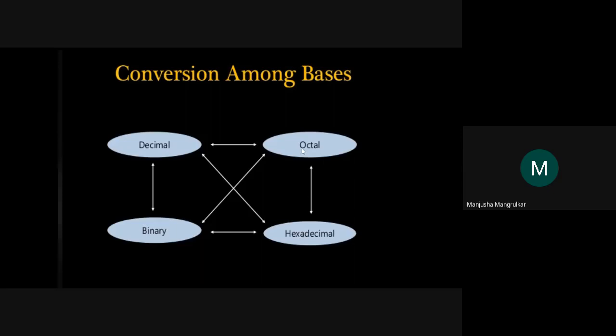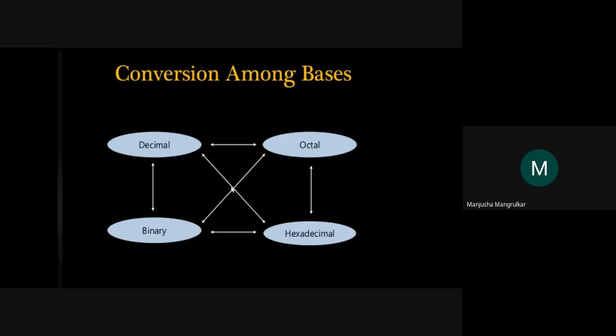Vice versa, an octal number we can convert into decimal, binary, as well as hexadecimal. Same as a binary number, we can convert into decimal, octal, and hexadecimal. Same as a hexadecimal number, we can convert into binary, decimal, and octal.